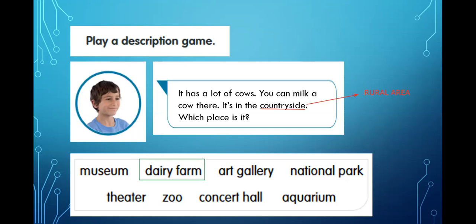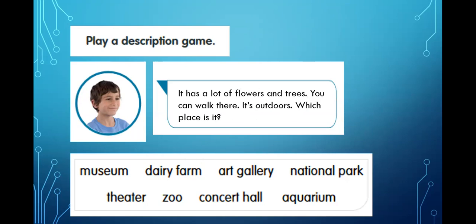Next description, the boy says it has a lot of flowers and trees. You can walk there. It's outdoors. Another bit of vocabulary. Remember that outdoors is a place that is not inside a house. That's what that is. When you say that something is outdoors, you are saying that it's a place that is not inside a house or building.